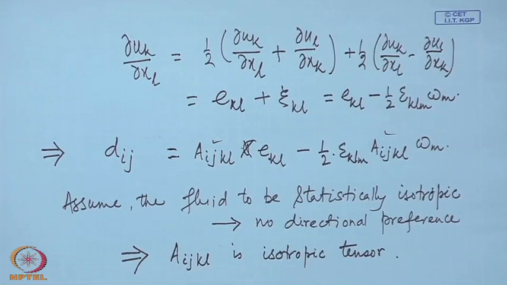Clearly no, it cannot, because changing the direction of the vorticity is equivalent to not changing the vorticity, but changing the orientation of the element. Again we will get the same result. But for an isotropic fluid, we have already mentioned that the stress will be independent of the orientation. So, it is not possible.